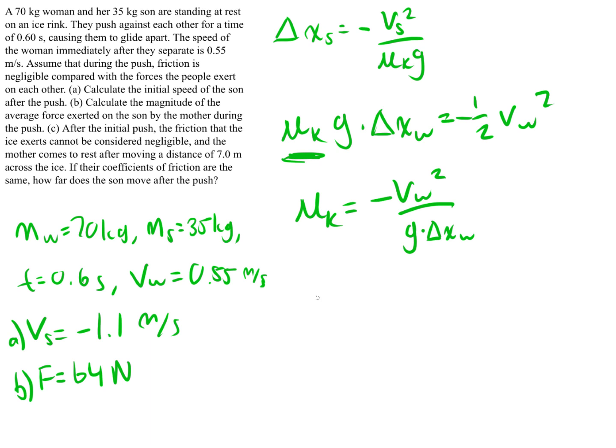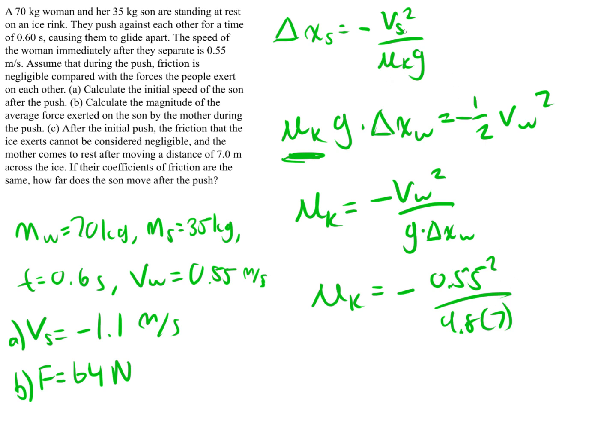And we are given the displacement of the woman, so we can go ahead and plug everything in. So we get negative of 0.55 squared divided by g times displacement of 7. I'm not going to write this out because it's a really messy number, and we need to plug this exact value in for that.